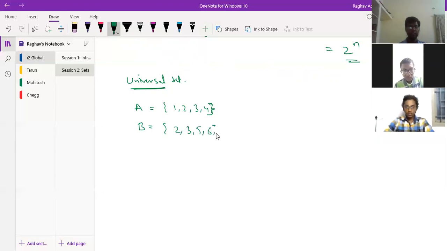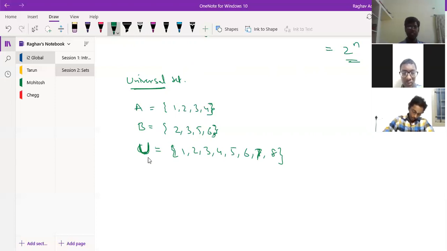And U is my universal set, which will have 1, 2, 3, 4, 5, 6, 7, 8, and any more numbers. So this is my universal set. That means the universal set will have the elements of both the sets and some extra elements also.